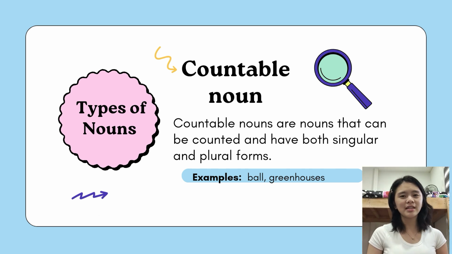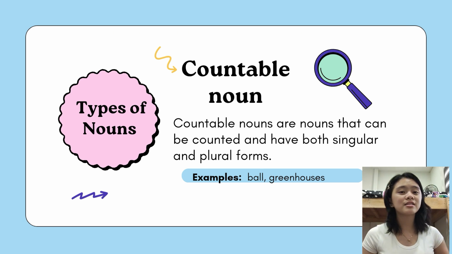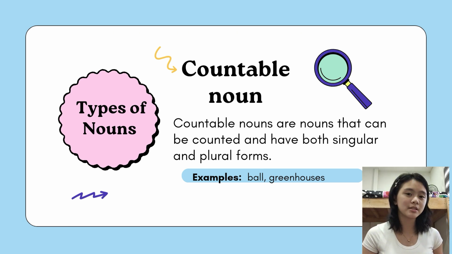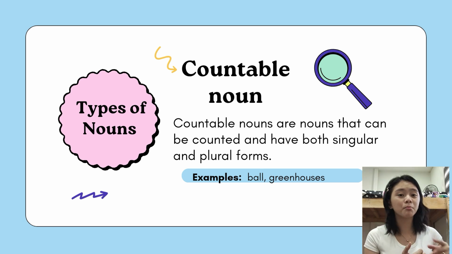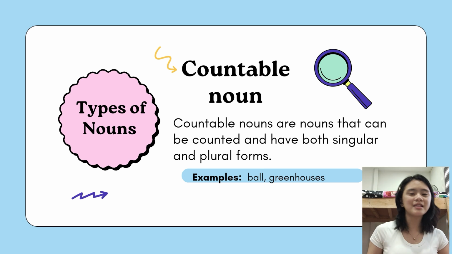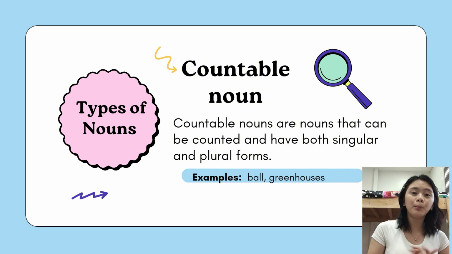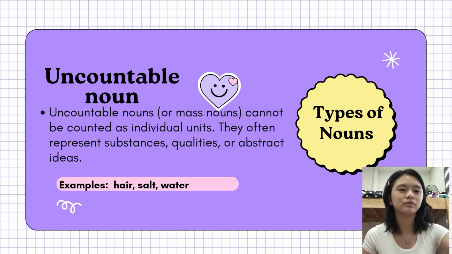The fourth question is: can you count them? If yes, then it is a countable noun. Countable nouns are things that can be counted. They have both singular and plural forms. You can say one, two, or more of these nouns. For example, I have 3 books on the shelf. Books can be counted as one book or 2 books, and so on. So it is countable.